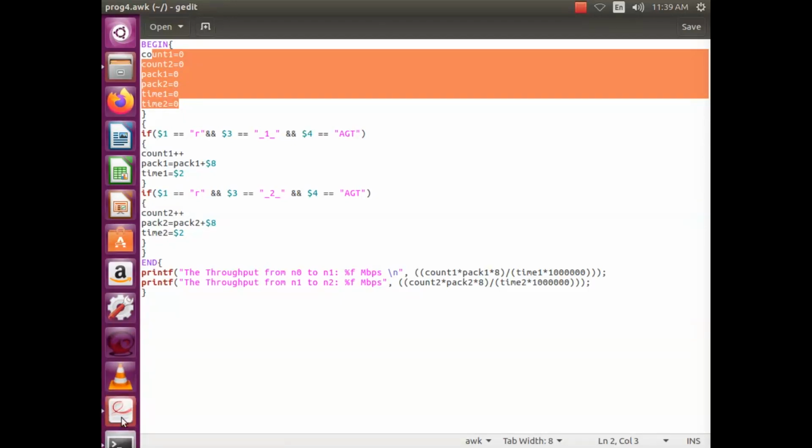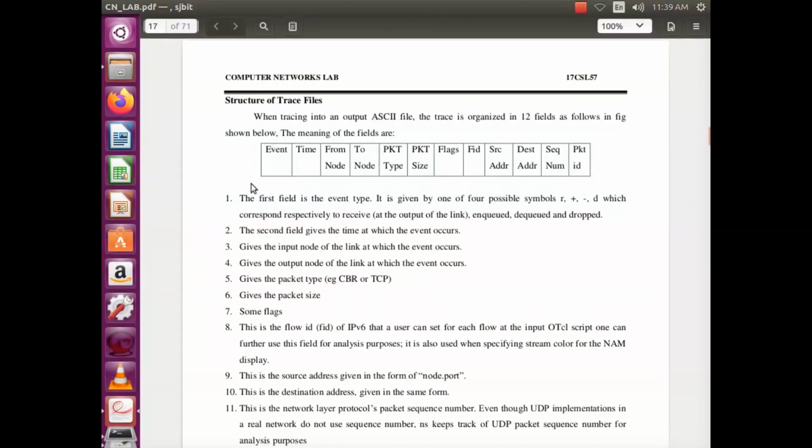We have seen in the trace file that this is its structure. The first field is the event field. The event can be r, plus, minus or d. If it is r, it means received; d means dropped, plus means enqueued, minus means dequeued. $2 means the second field in the trace file, $3 means the third field, $4 means the fourth field, like that.